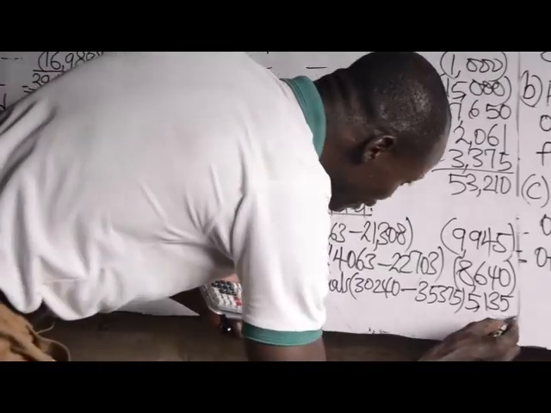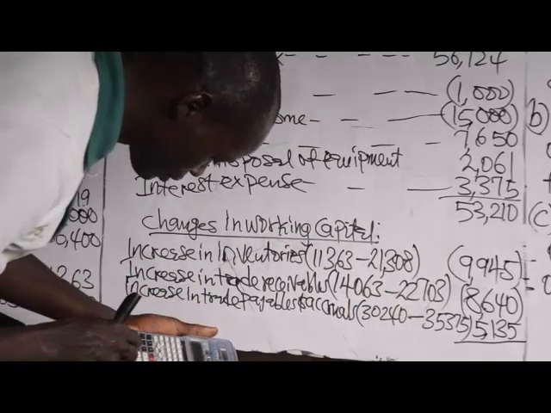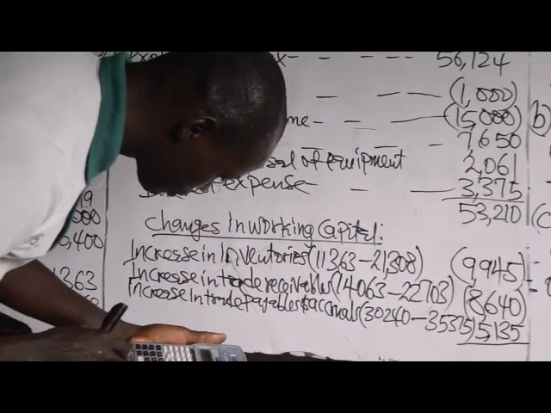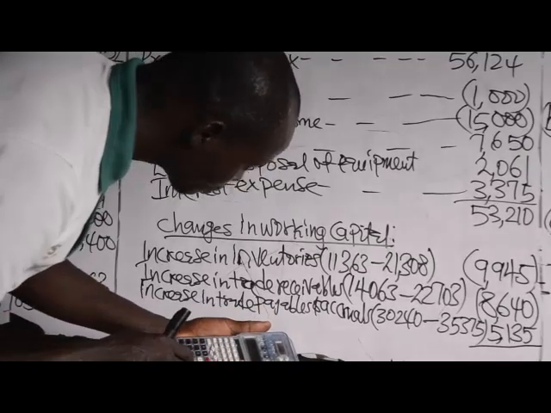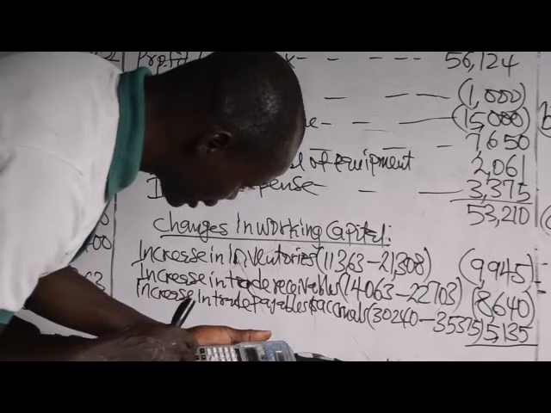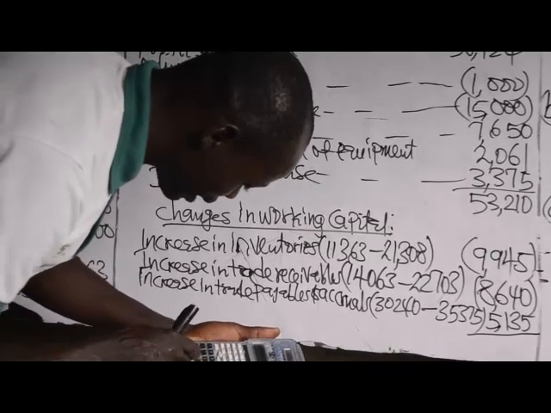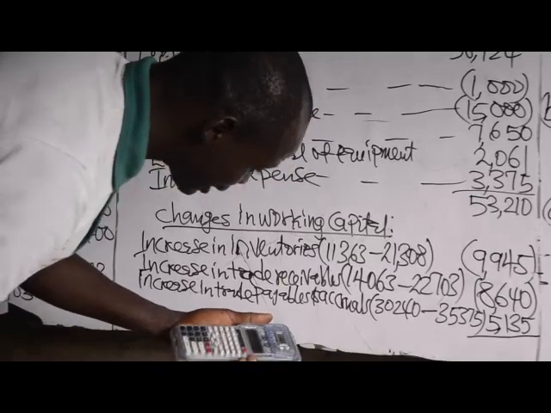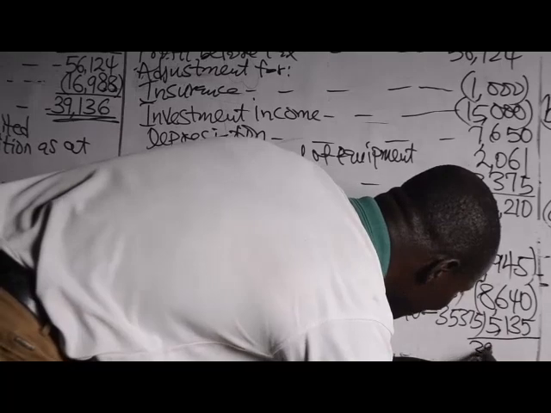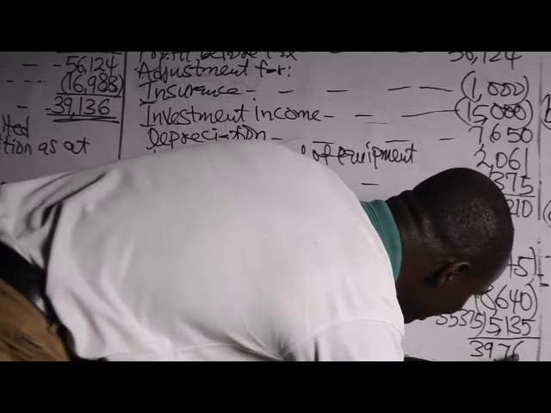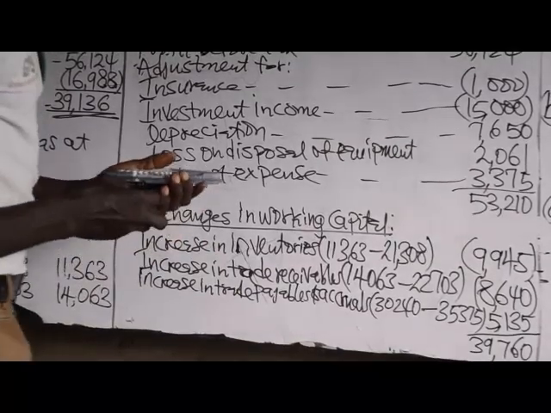Now, what do we have? 53,210 minus 9,945 minus 8,640 plus 5,135. Then you have 39,760. That is the net cash flows from operating activity.